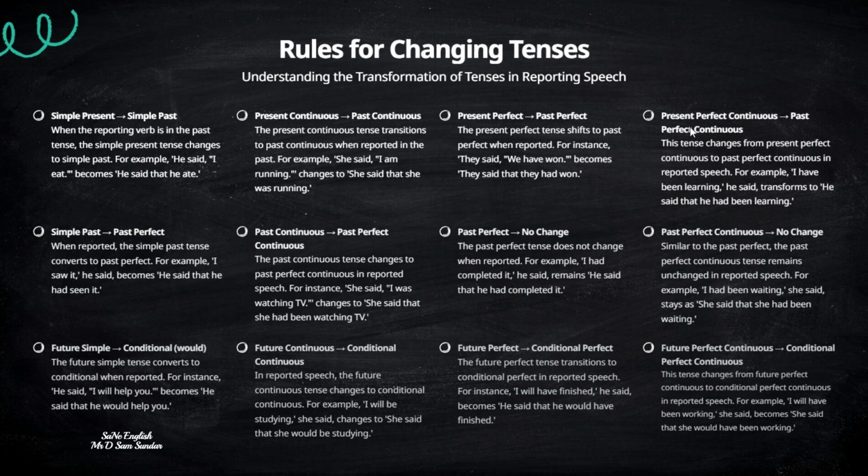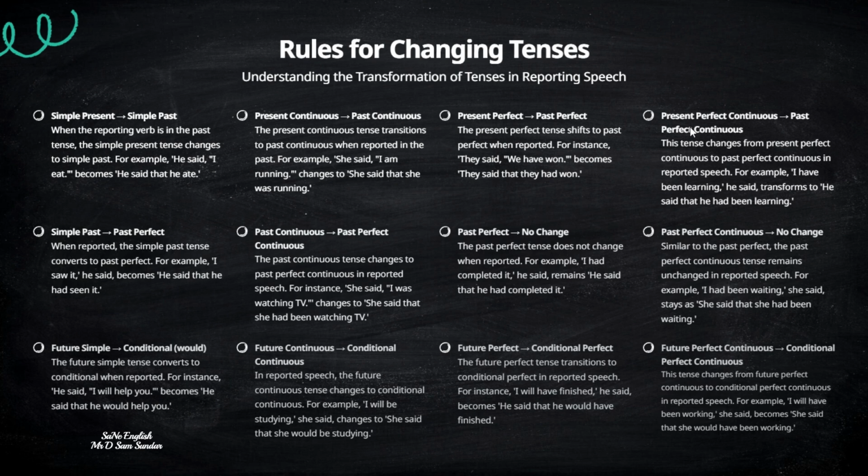As we see in the example, she said, I was watching TV. It's getting changed to, she said that she had been watching TV. If we take another example, Martha said, I was watching TV. Martha said that she had been watching TV. Was watching becomes had been watching to indicate it happened earlier. So this is how it gets converted.